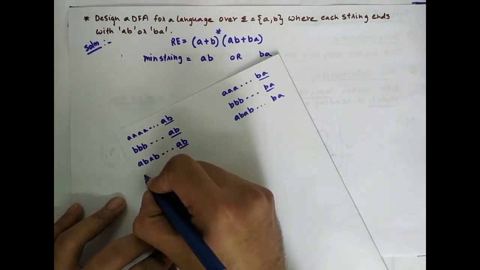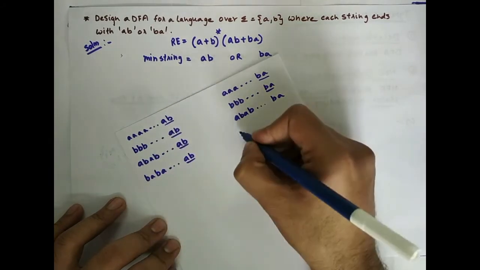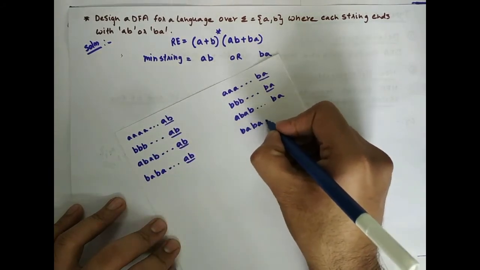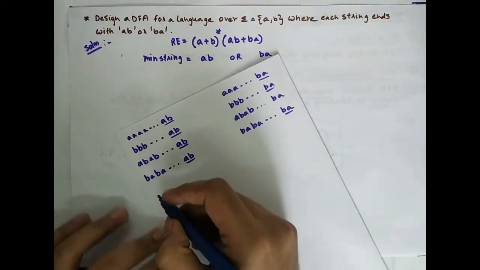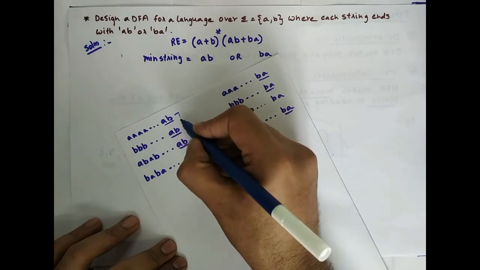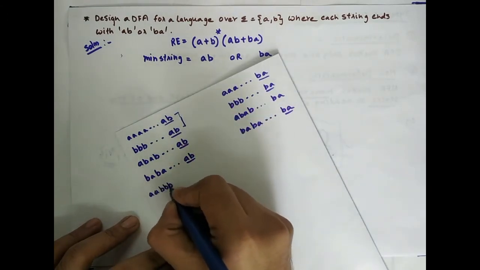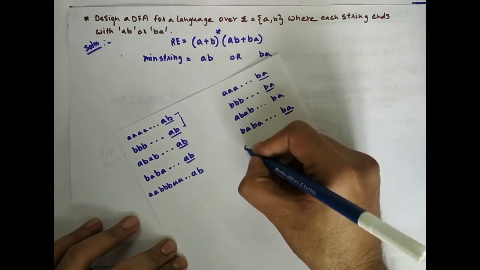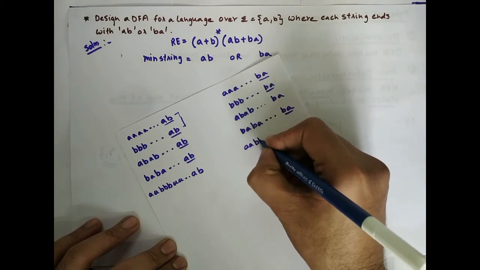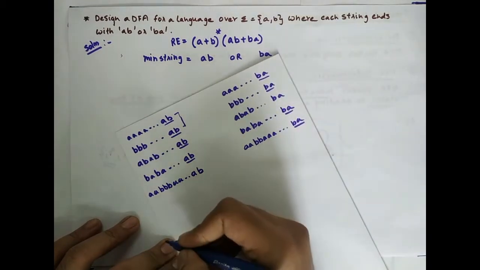AB, now BA ending with AB should be accepted. Here also BA and so on ending with BA should be accepted. Now we will take a combination of these two: some A's, then some B's, some A's and so on ending with AB should be accepted. Some A's, some B's, some A's and so on ending with BA should be accepted.